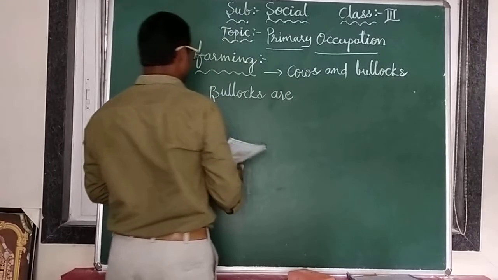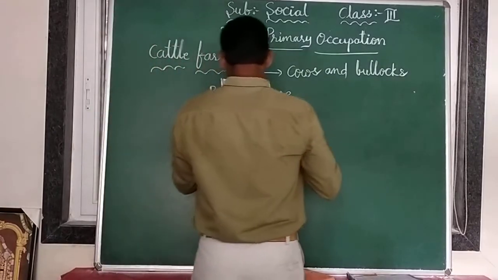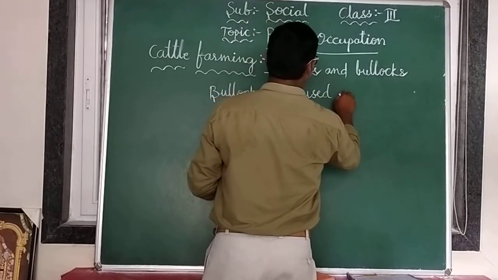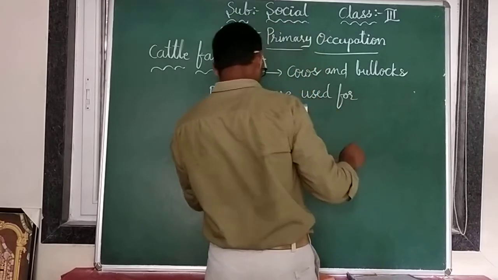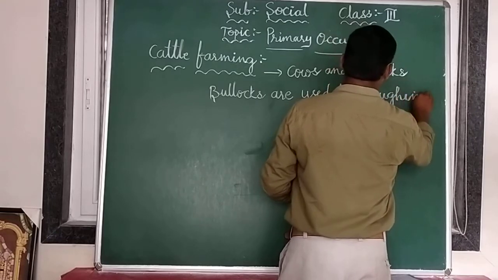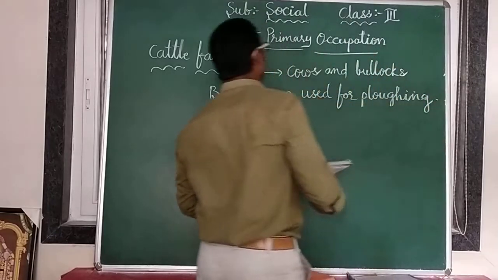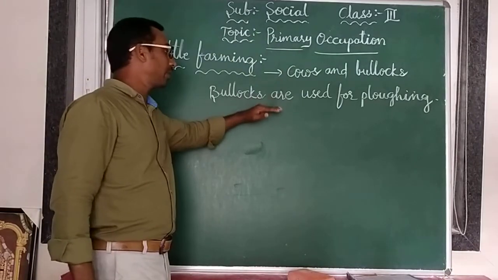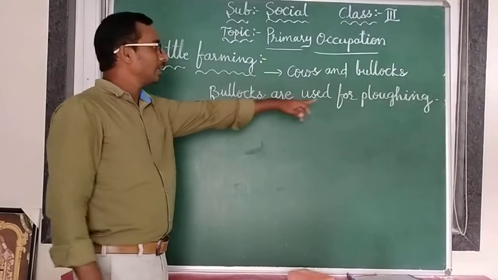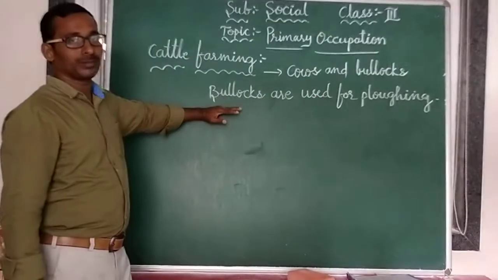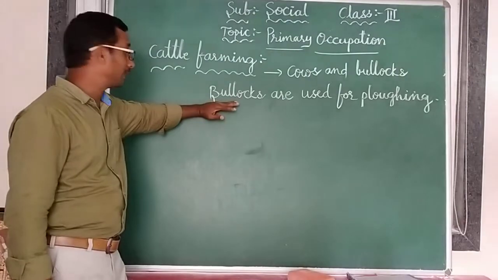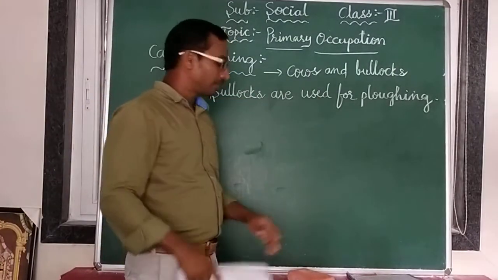Bullocks are used for ploughing. Is it right? Some farmers are using cows also for ploughing purpose. Mostly we are using bullocks. What is this? Bullocks, not bullet. Okay na? Bullocks are used for ploughing.